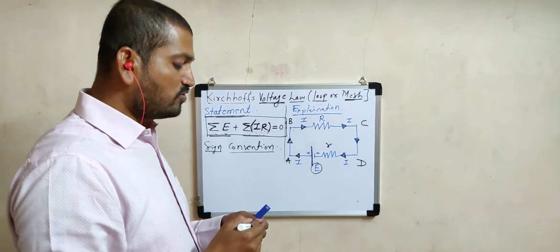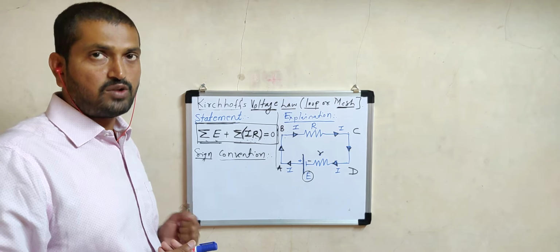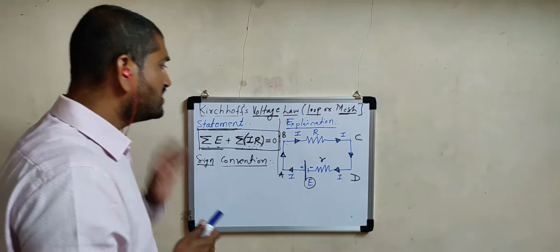Out of these four words you can use any word: loop, mesh, electric circuit or network, no problem at all. All words give the same meaning.